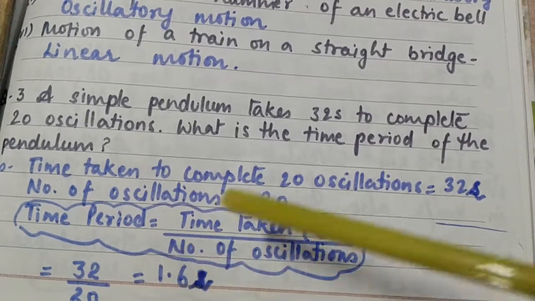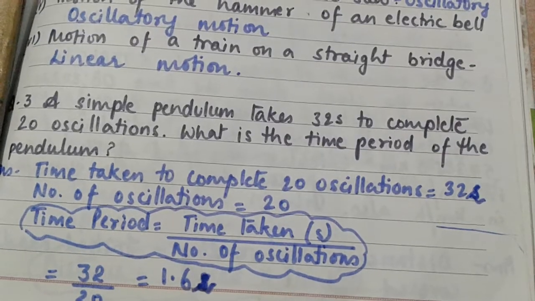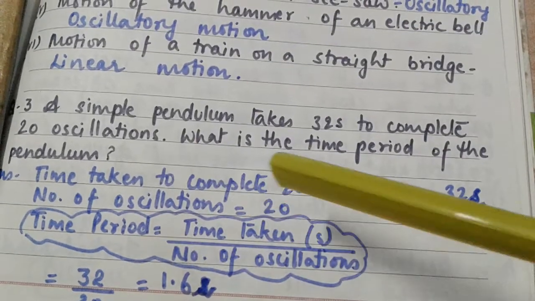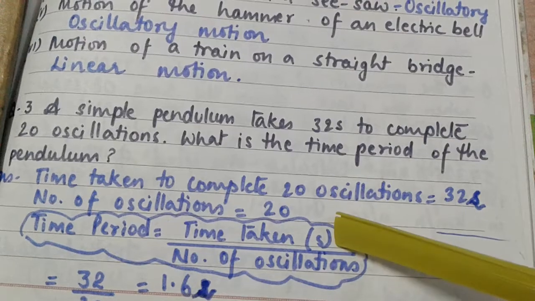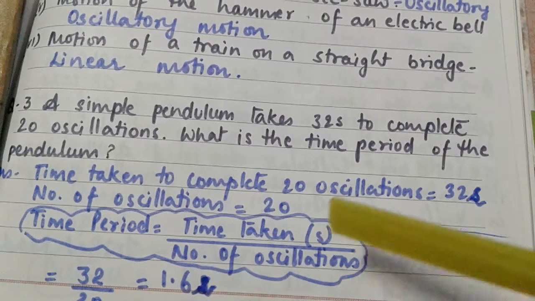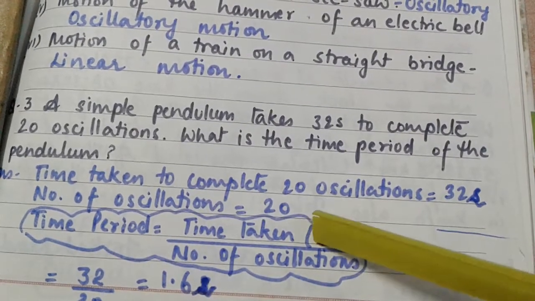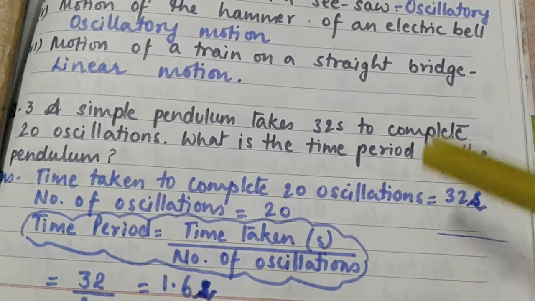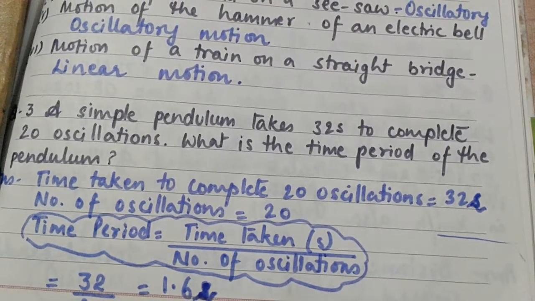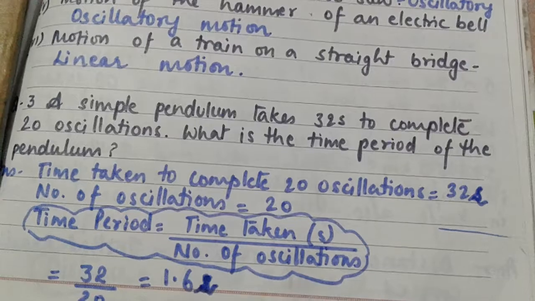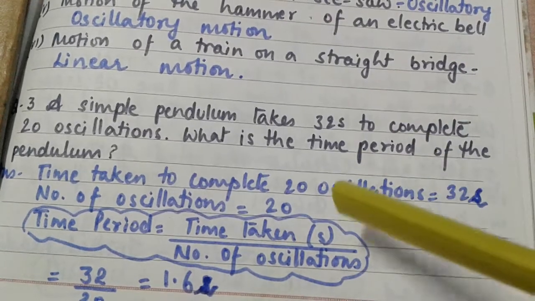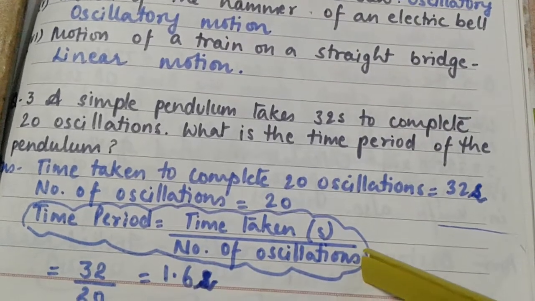Time period is equal to time taken in seconds divided by number of oscillations. Here the time taken we have to write in seconds. If it is given in other units, then we first have to convert it into seconds and then calculate the time period.